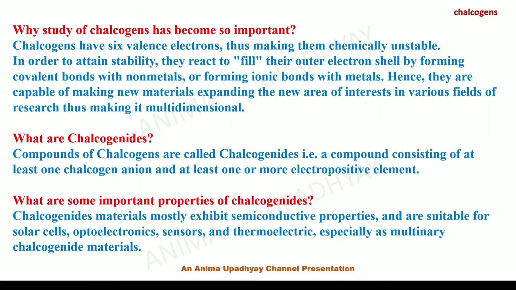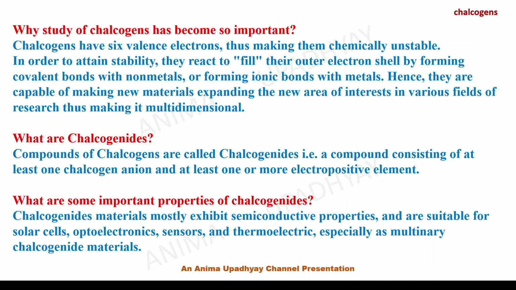Why has the study of chalcogens become so important? Chalcogens have 6 valence electrons, thus making them chemically unstable. In order to attain stability, they have to react and fill their outer electron shell by forming covalent bonds with nonmetals and ionic bonds with metals. Hence, they are capable of making new materials, expanding the new area of interests in the various fields of research, thus making it multidimensional.